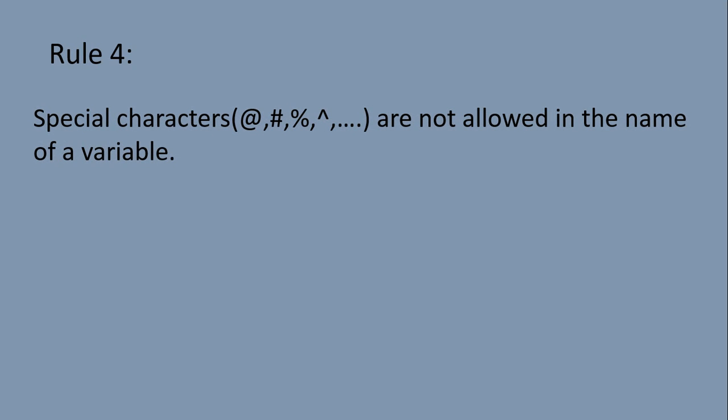The fourth rule is special characters such as at, hash, percent are not allowed in the name of a variable. For example, @var and #abc are invalid variables.